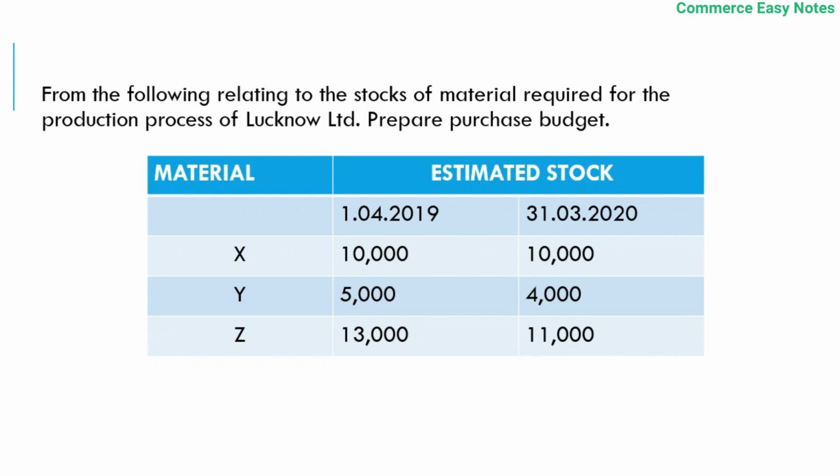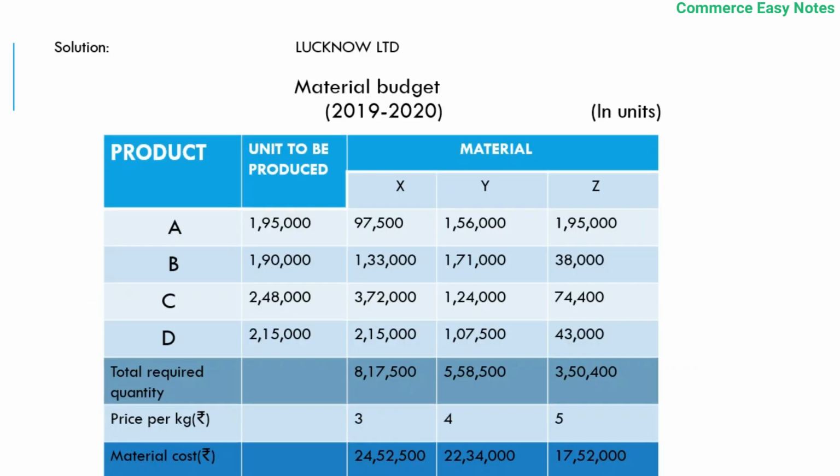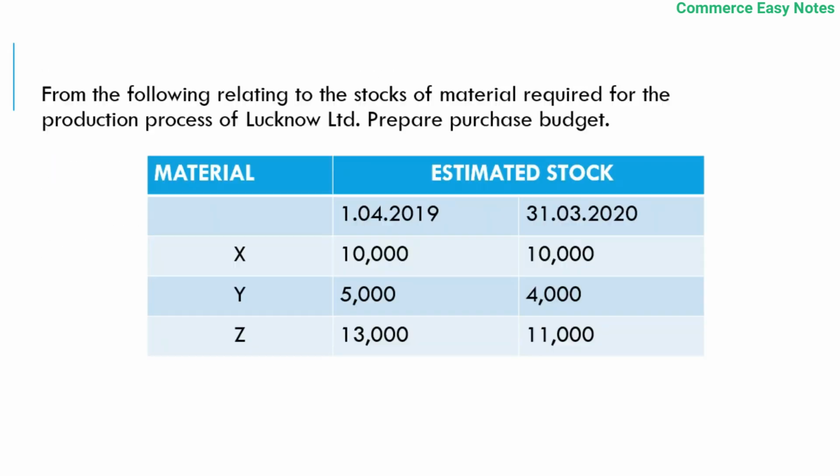Now we'll see an example of a purchase budget. Continuing the same example 1, we are asked to prepare a purchase budget. Here the materials X, Y, Z, that is the ingredients for producing products A, B and C in the last question. The opening and ending stocks are given. Estimated stocks are given for X, Y and Z. We are asked to prepare the purchase budget, that is, how much in a year or the month of the budget prepared, how much should we purchase. That is what we find out in the purchase budget.